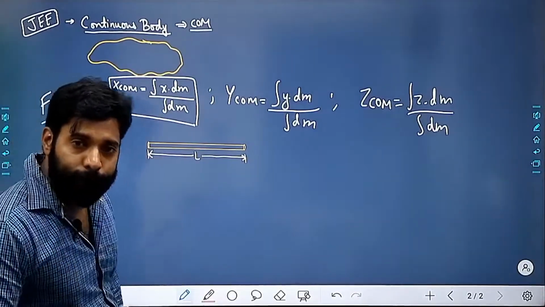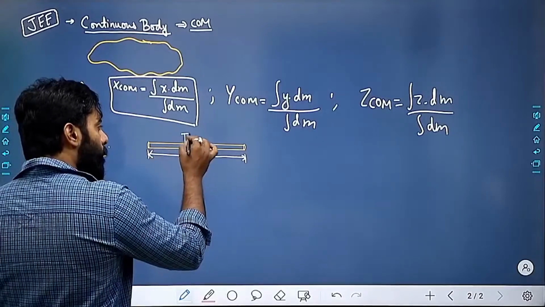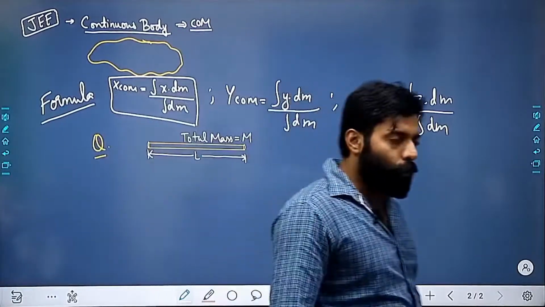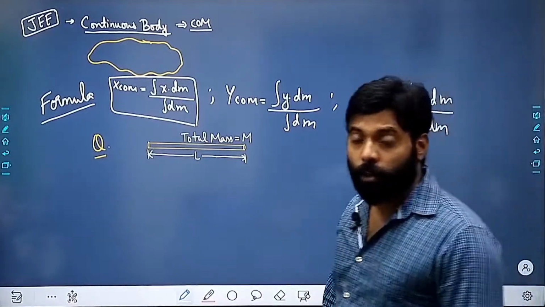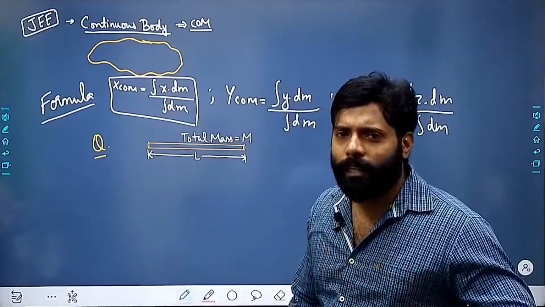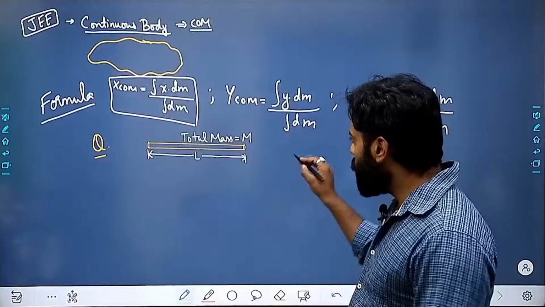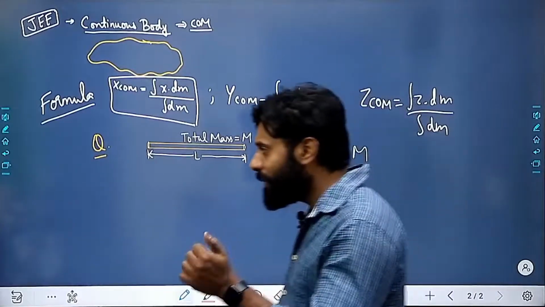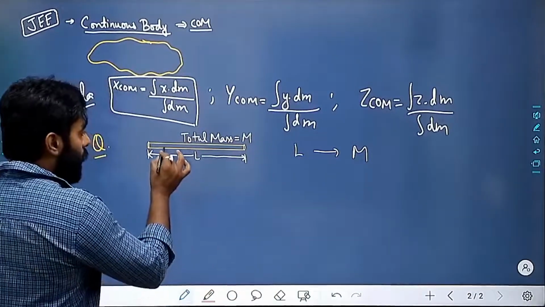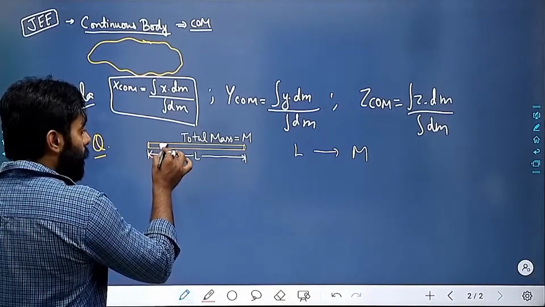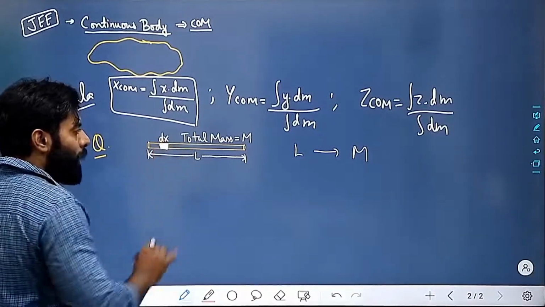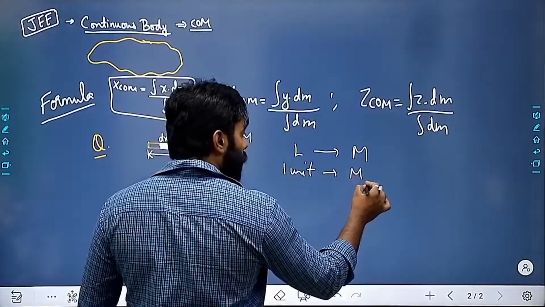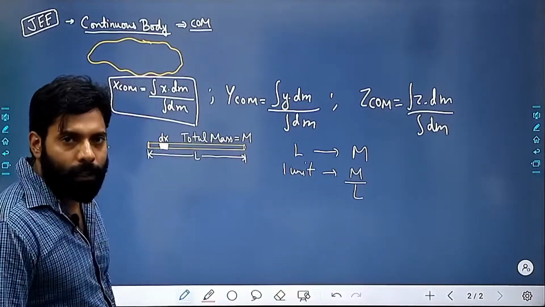So this is my length L, right? The total mass is M. So I am having a rod which is having a mass M, the total length is L. If I am considering a dx element, a very small element, then for 1 unit of length, I'll be having M by L mass, right?